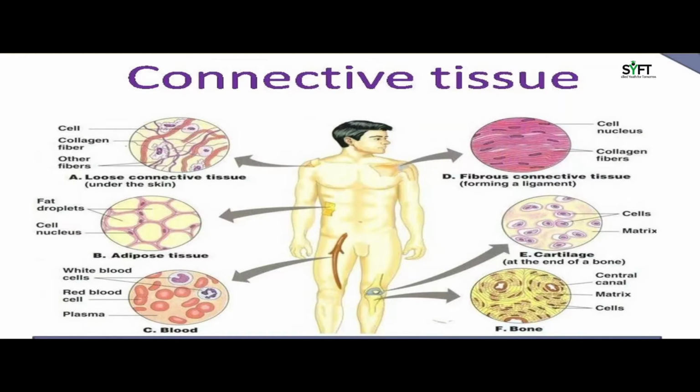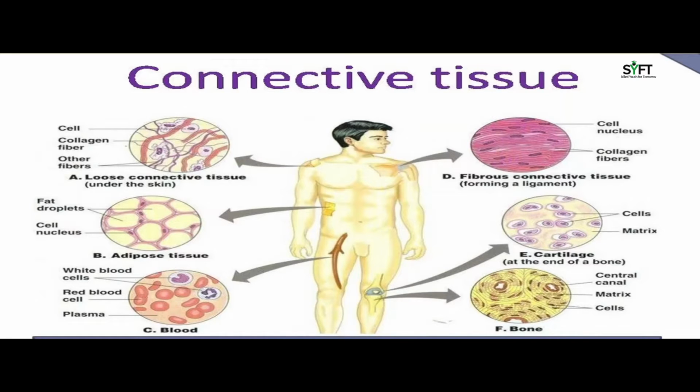Tendons are made up of white fibers. They connect bones to muscles. Ligaments are made up of white and yellow fibers, and they connect bone to bone. You can see in the picture adipose tissues. They store fat below the skin and between internal organs.